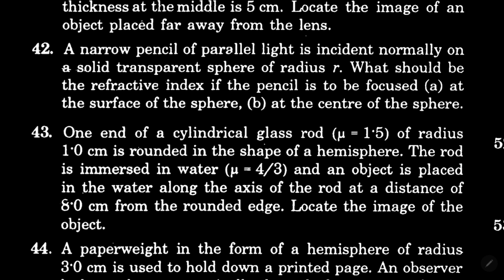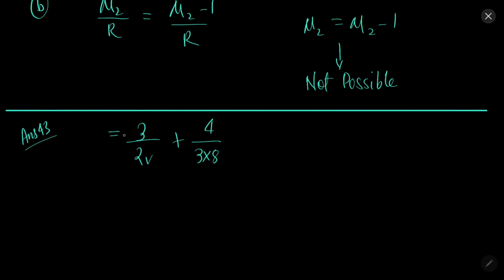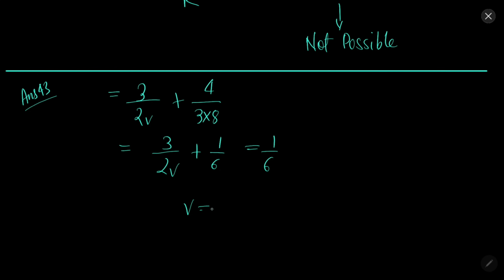In question 43, one end of cylindrical glass rod is given. Locate the image of the object. Solution 43. Same, 3 over 2v plus 4 over 3 into 8. It will give us 3 over 2v plus 1 over 6 equal to 1 by 6. So we will come out to be infinity.